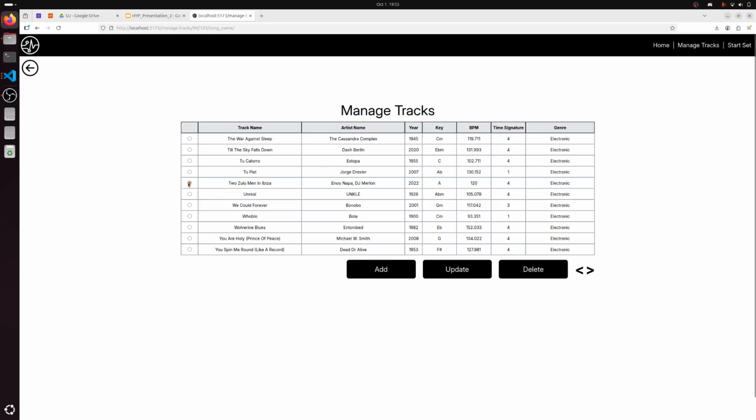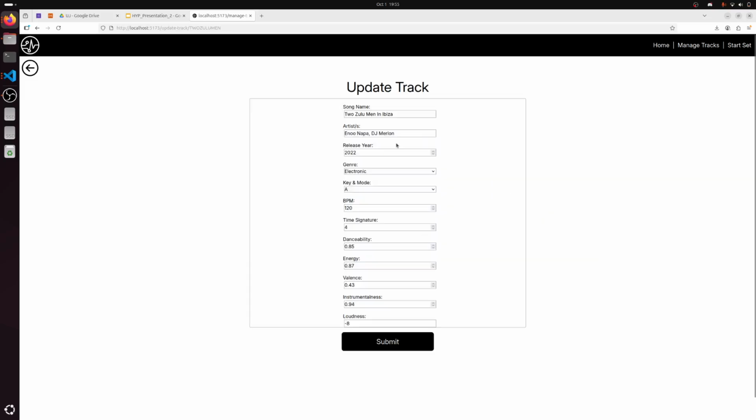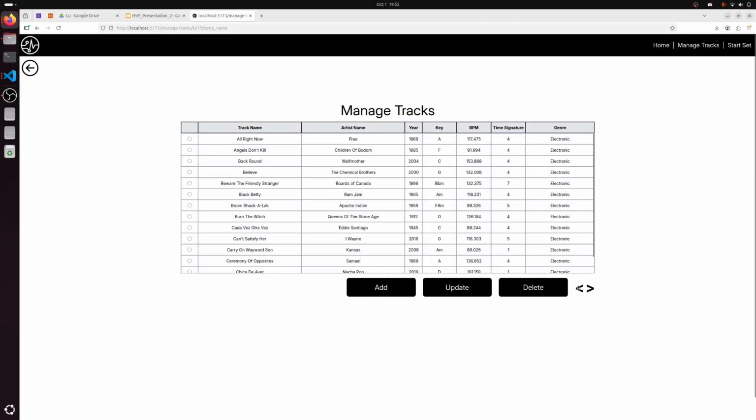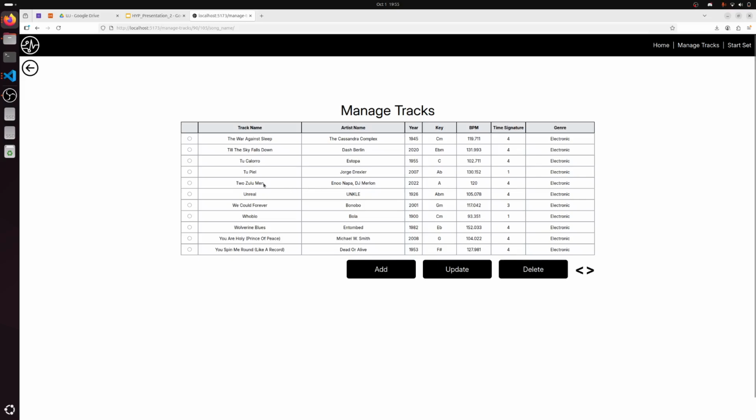Right. And now what we can also do is edit the track. We can go here, we can edit the song. This is just a small example. Let's just change it to Two Zulu Men. Submit. And then if we go back to it, we shall see that, yeah, the name is updated. We can also delete the song, but we're not going to delete it.